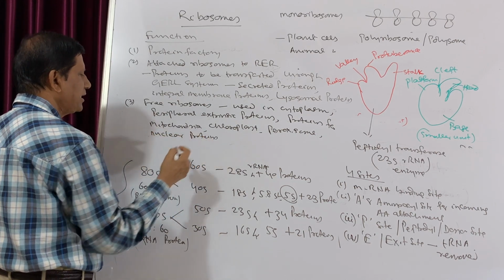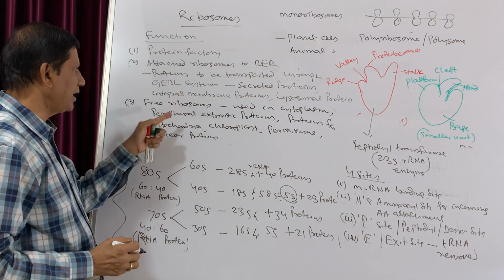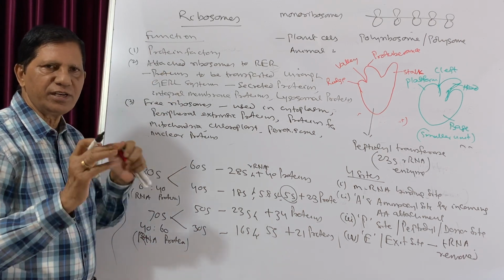That means the proteins synthesized in the attached and free ribosomes have different destinations.